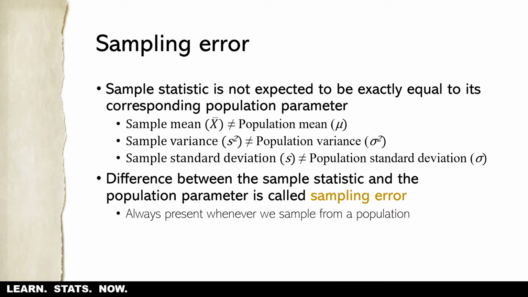But anyways, the point is that we don't expect samples to exactly equal their corresponding population parameters. So the difference between the sample statistic and its corresponding population parameter, that's called sampling error. It doesn't mean you did anything wrong in the experiment, just means we don't expect the sample statistic to equal the population parameter. And it's always present whenever we sample from a population, so we need to estimate what that is.